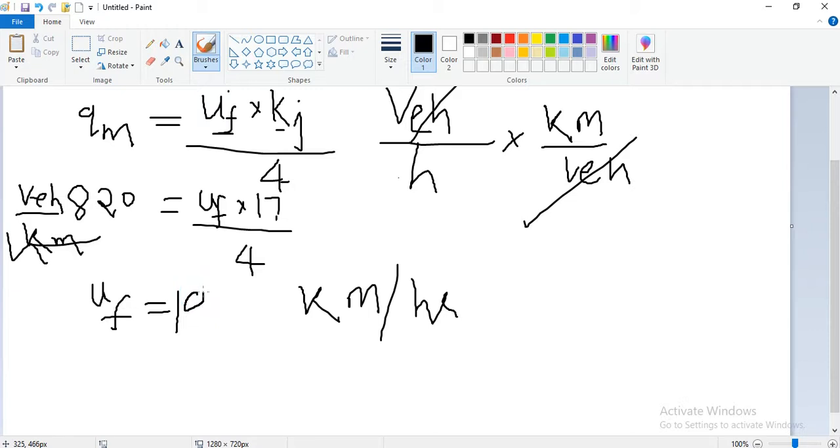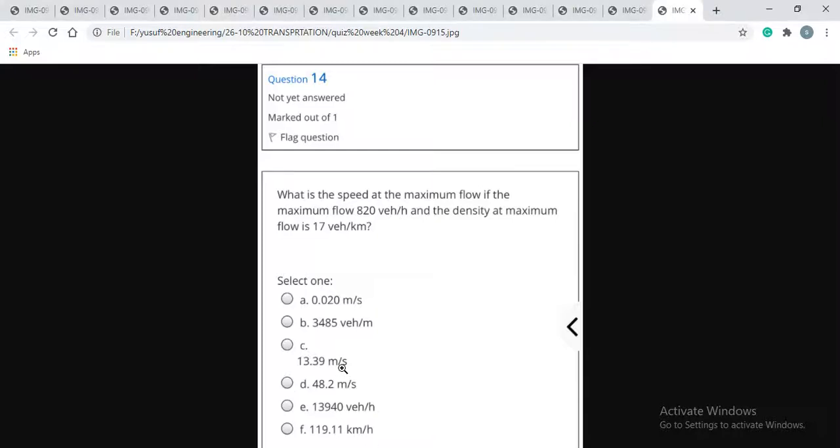So it is 192.94 kilometer per hour, and the options are in kilometer per hour, vehicle per hour, and meter per second.